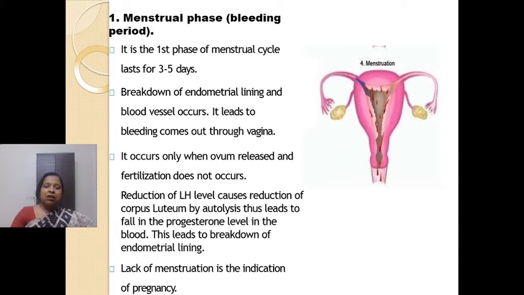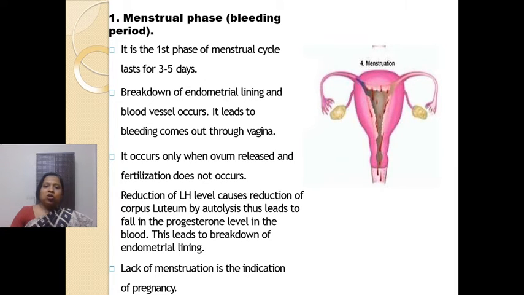Now when will it occur? It will occur if fertilization does not occur, right? Why? Because if fertilization occurs, the LH will not regress. LH will maintain its level. LH level will remain high. If the LH level remains high, then the corpus luteum will not degenerate. The corpus luteum will be maintained, and due to that the progesterone level will be high.